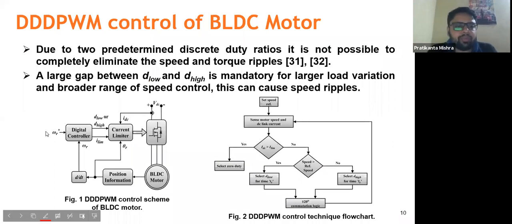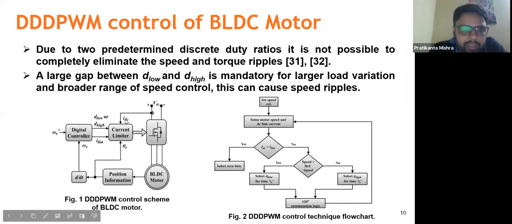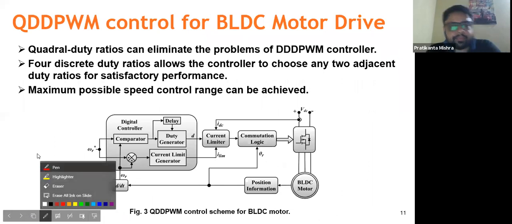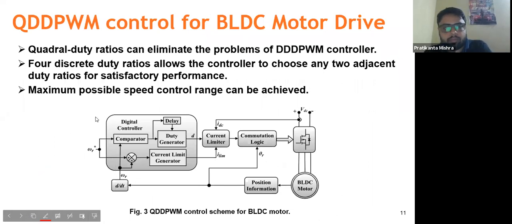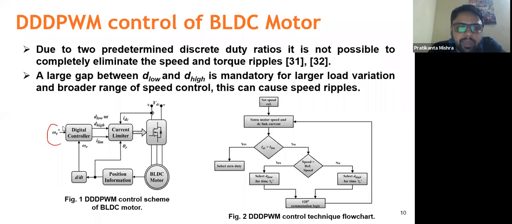In case of triple DPWM, the reference speed is compared with the speed that we have got from the motor, and from this comparison, we are just having two duty ratios, that is D low and D high.